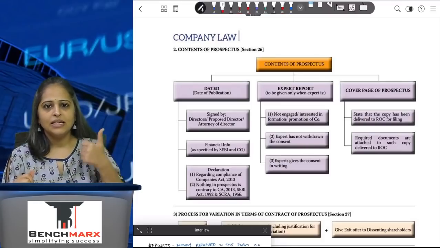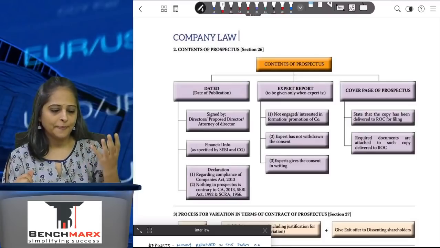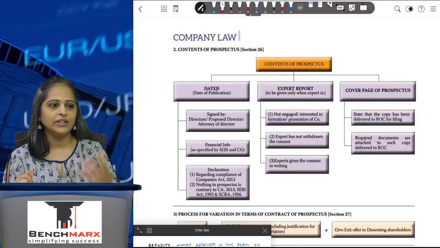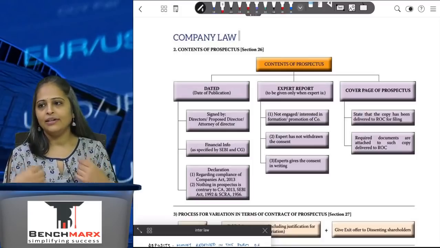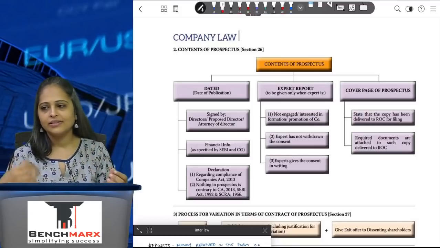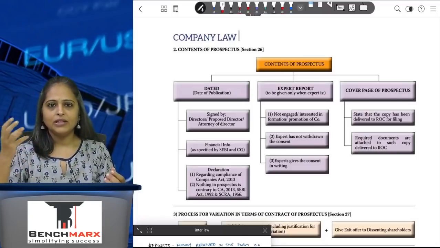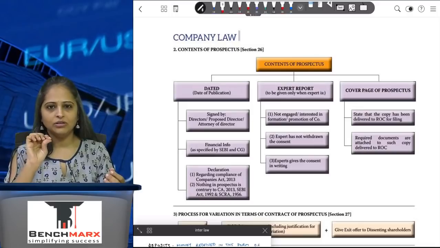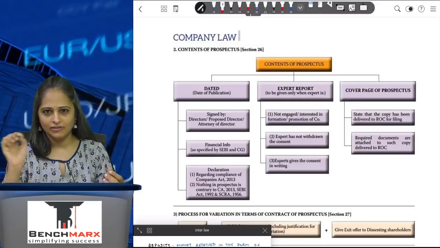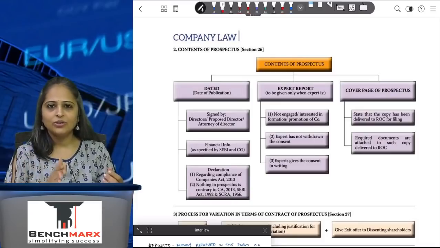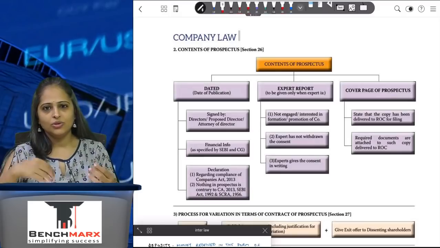Abridged prospectus is a summary of the prospectus which is given. I told you that the prospectus is like a 300-400 page document. If I am going to apply for an IPO, I really don't have the time or the interest in reading a 400 page document, correct? So in that case, the company gives you a 10 page document. The font is very small, and it is a summary of the prospectus, given to you so that you can read through it.